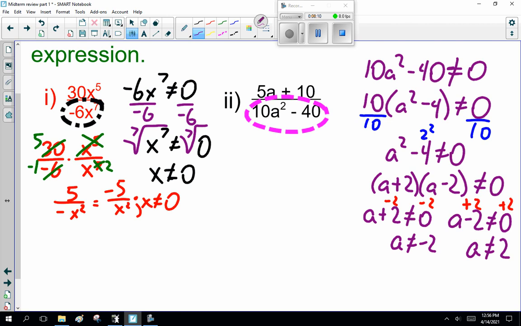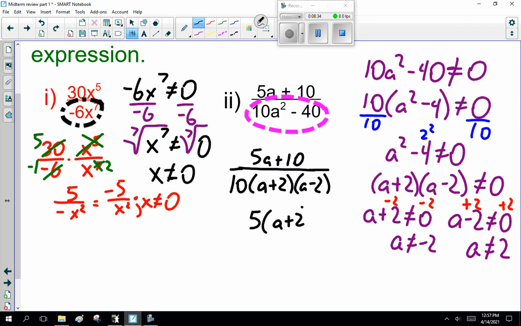Now, once you do that, we have to factor this mess. Now, 5a plus 10. Notice we just factored the top and bottom: 10 times a plus 2 times a minus 2. So, 5a plus 10. Can I factor stuff out of that? Yes. 5 and 10, I can factor out 5. It's going to be a little long.